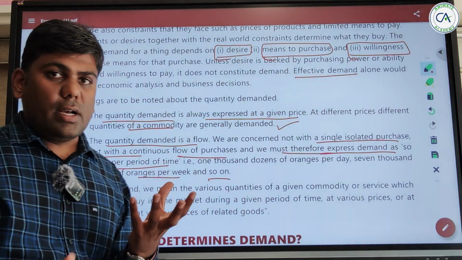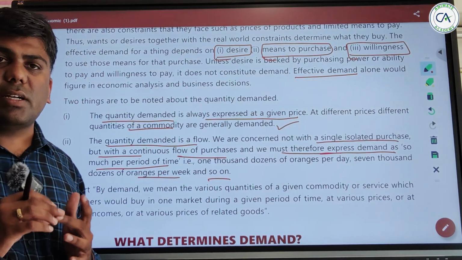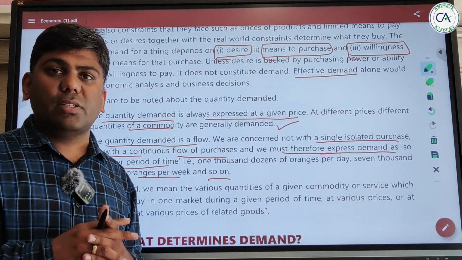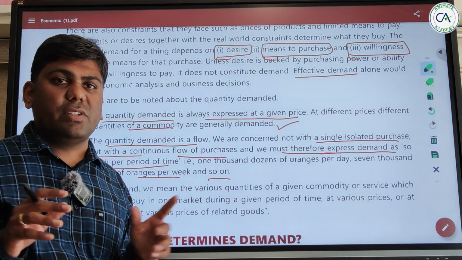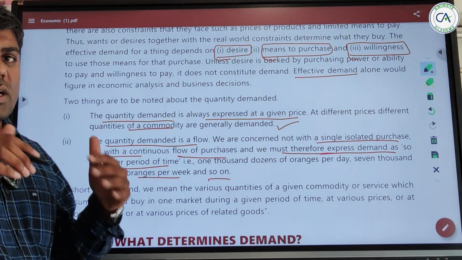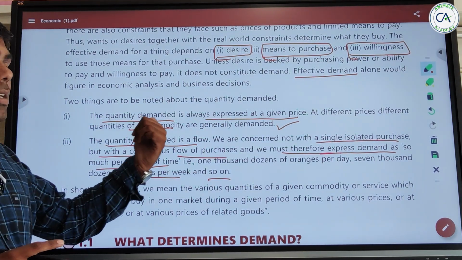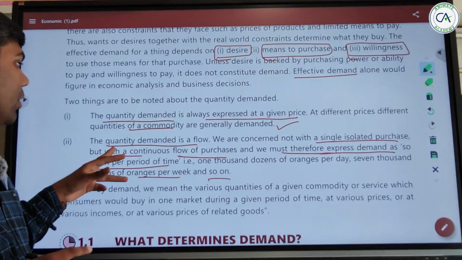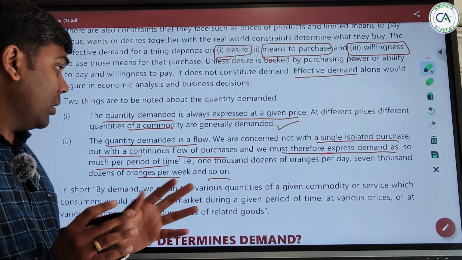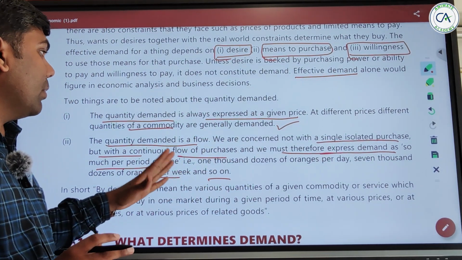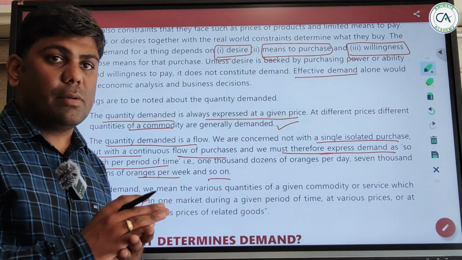So again, first we studied the 5 points: quantity of demand, quantity demanded, willingness, ability to purchase at a given period of time at various prices. This will make the demand definition complete. But in quantity demanded also, what we are going to look at is that quantity demanded is always at a given price, and also that quantity demanded is a flow. It is not a singular process, it is a continuous flow of process, and it will always be expressed for a given period of time, per week, per day.